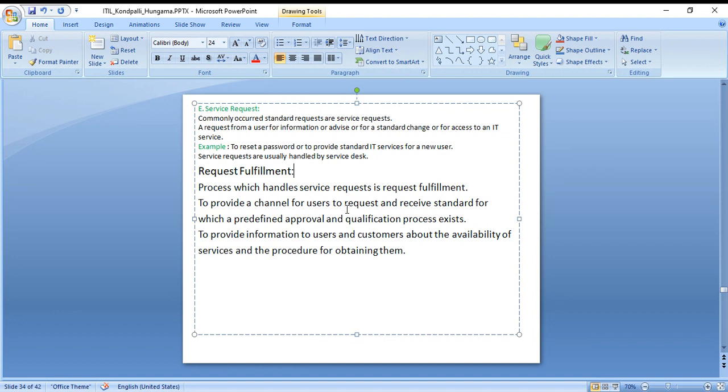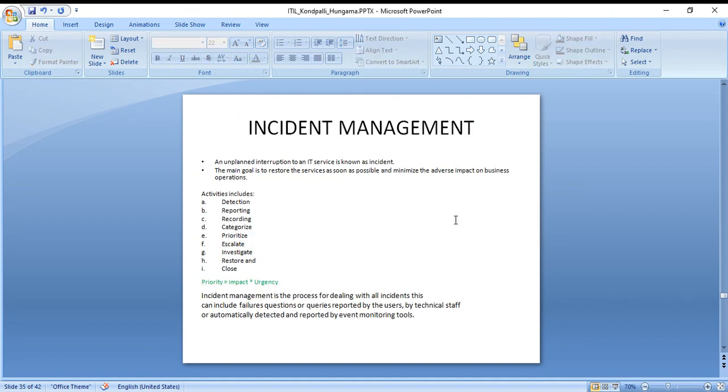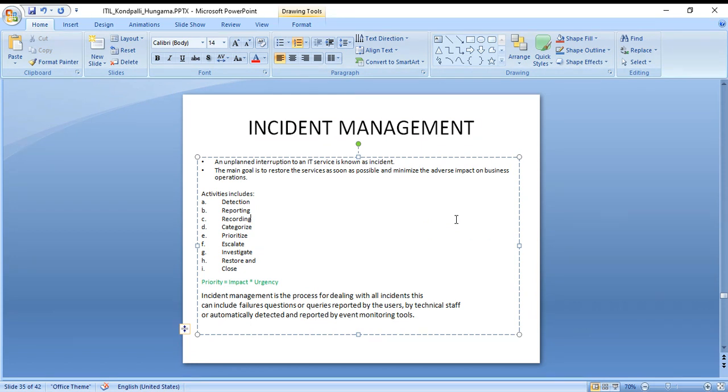So request fulfillment is the process which handles service requests: to provide a channel for users to request and receive standard services for which a predefined approval and qualification process exists, and to provide information to users and customers about the availability of services and the procedure for obtaining them. Incident management, as I mentioned, is really, really important. Apart from this, if you want to understand incident management or get deeper into it, you can refer to other articles on Google as well. But for cracking an interview, this information is enough, and I'll also share an example at the end of the slide.